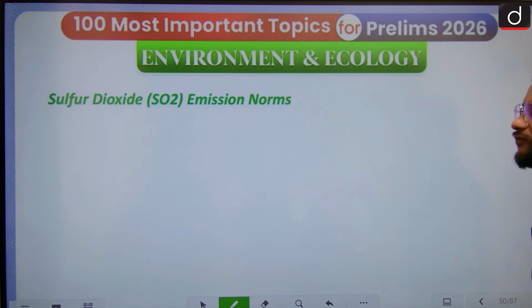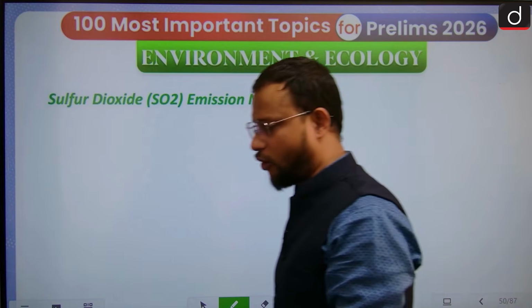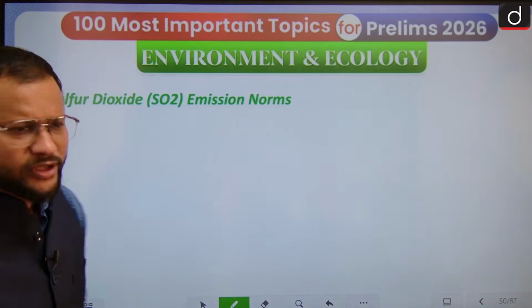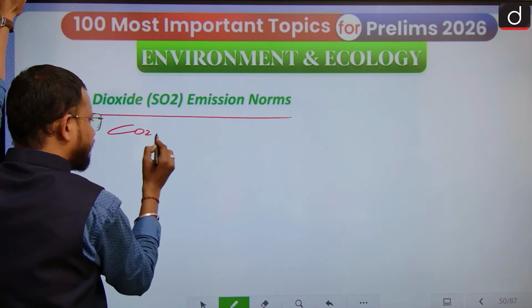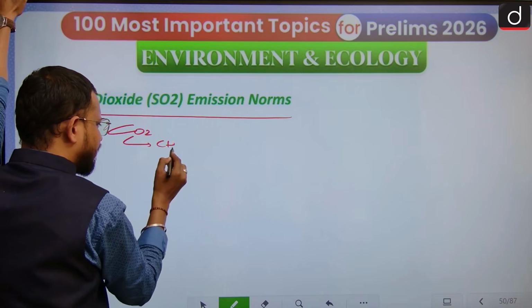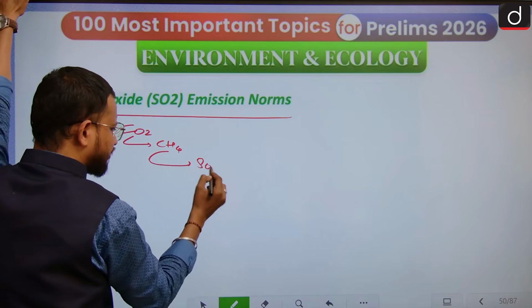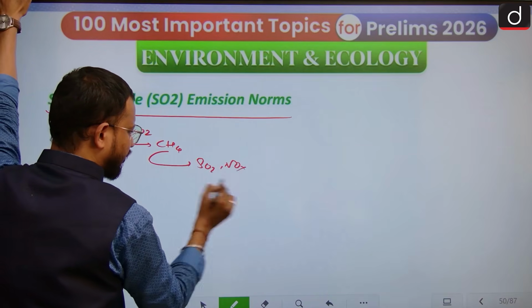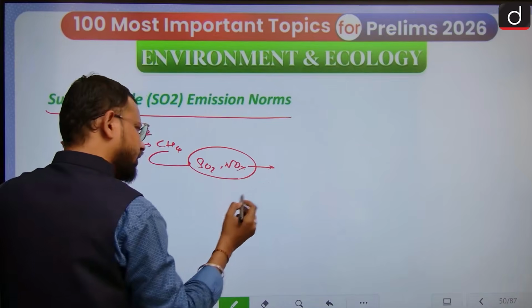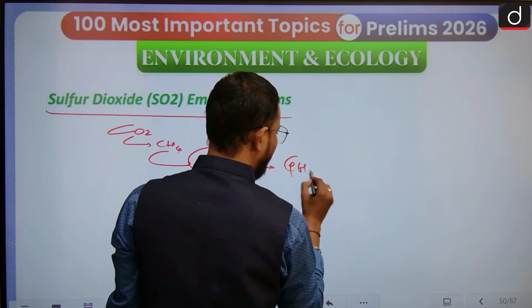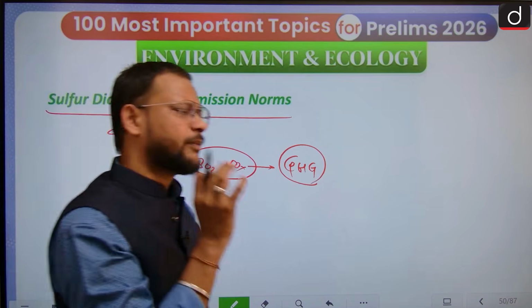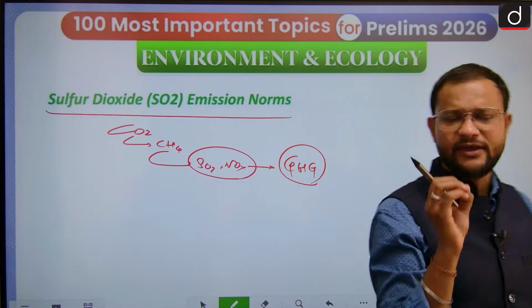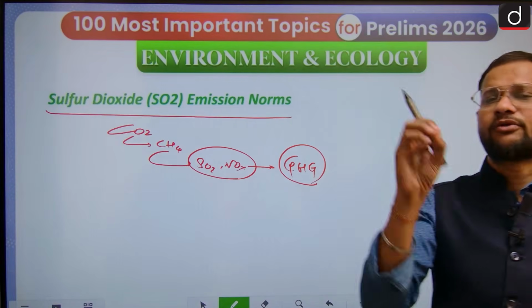Then sulfur dioxide emission norms. As you must know, guys, carbon dioxide is followed by methane, nitrous oxide and sulfur dioxide. You will find these are equally potential greenhouse gases. They contribute a significant proportion to greenhouse gas production.